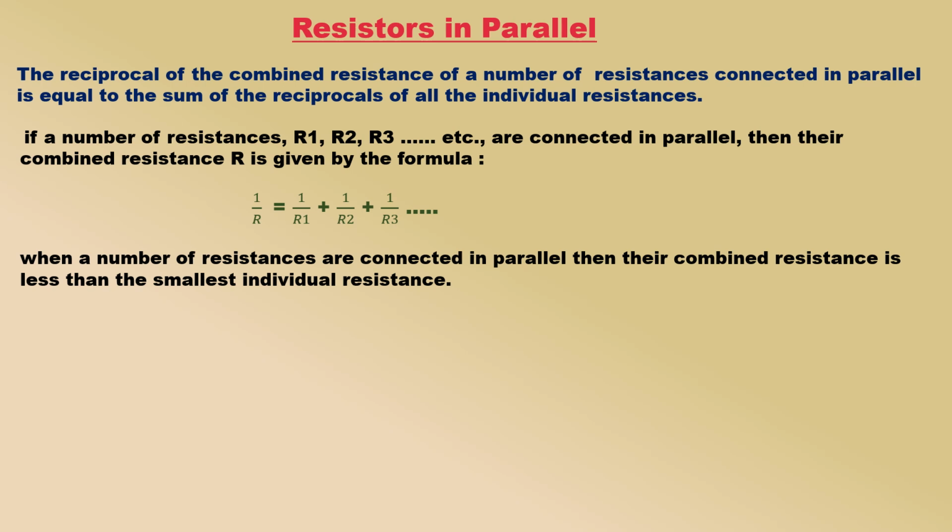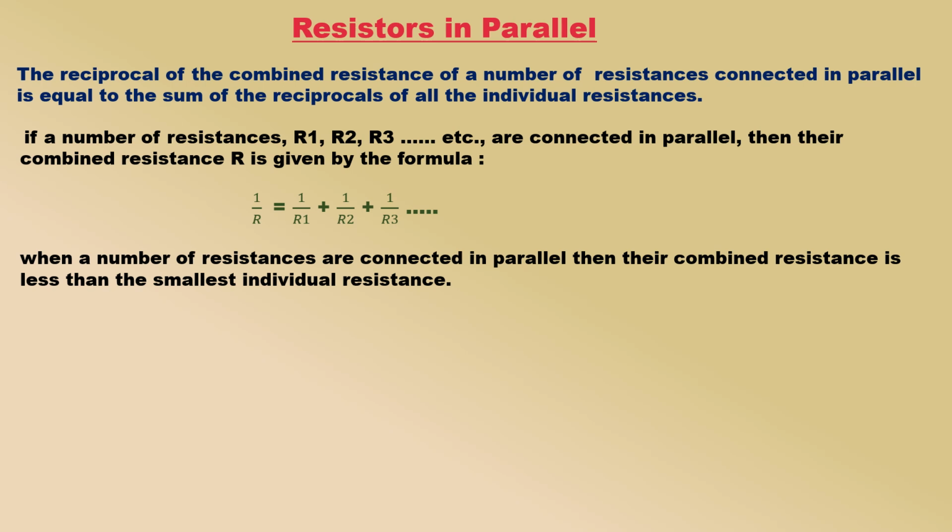Before we derive a formula for the resultant resistance of a number of resistances connected in parallel, we should keep in mind that when a number of resistances are connected in parallel, then the potential difference across each resistance is the same, which is equal to the voltage of the battery applied.